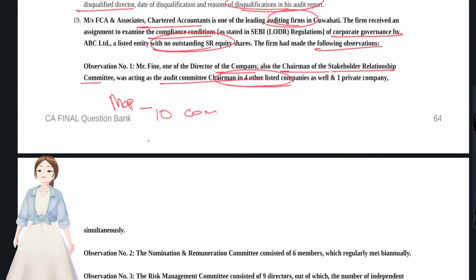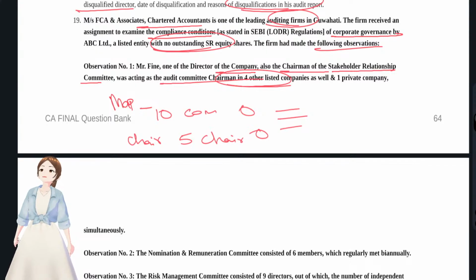If they want to be a chairperson of a committee, maximum 5 chairmanships, not more than 5. But these exclude private companies, foreign companies and section 8 companies.